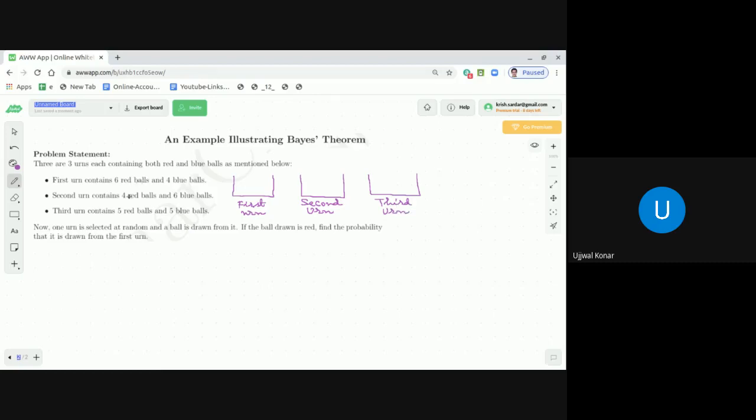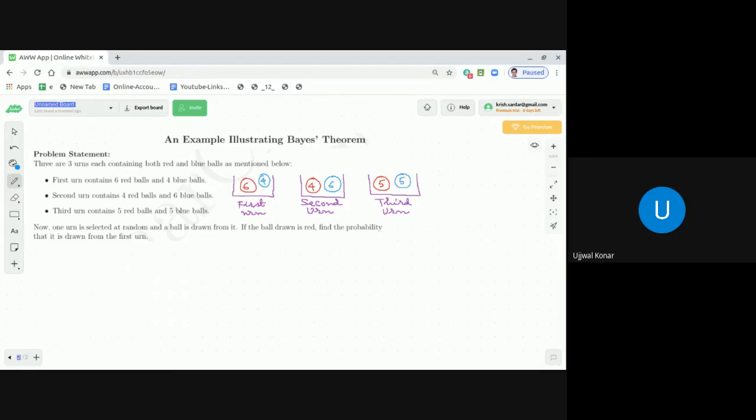Now, the first urn contains 6 red balls and 4 blue balls. So for the 6 red balls, blue balls I'm coming after some time. Second urn contains 4 red balls, and third urn contains 5 red balls. Now let's come to the blue balls. The first urn contains 4 blue balls. Second urn contains 6 blue balls, and third urn contains 5 blue balls. Correct? That is a pictorial description.